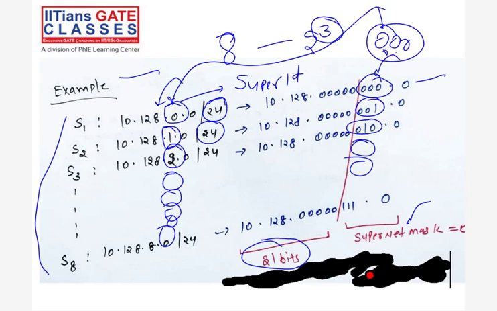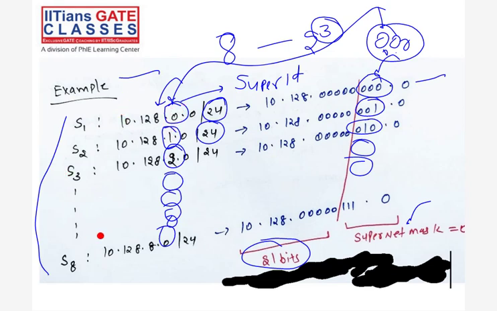Now what we are doing in supernetting, I'm combining multiple subnets into one network, right? With certain rules. So let's say these 8 subnetworks are there. I want to aggregate these 8 networks into a single network. So I'm checking the IPs of all these subnetworks, which octet is different.